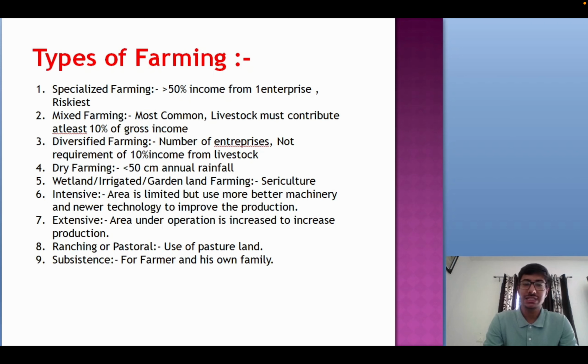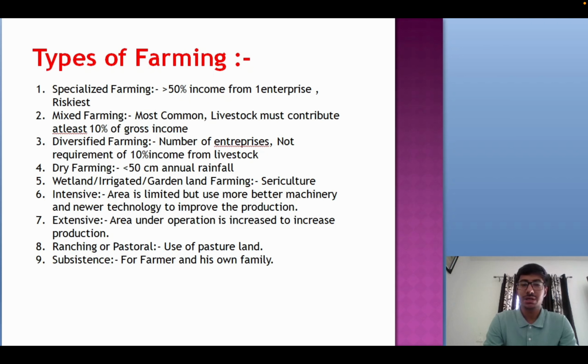If an area is receiving less than 50 centimeter annual rainfall, then that farming done in the area is known as dry farming. If the annual rainfall is more, then we practice wetland, irrigated or garden land farming. For example, sericulture is an example of it. And then we have intensive and extensive farming.